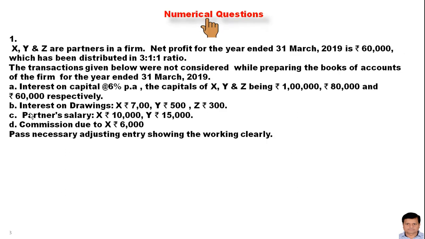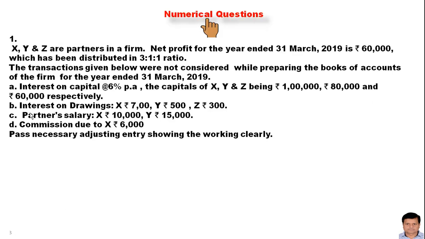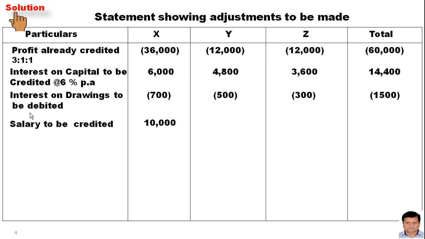Interest on drawing: the amount is already given over there, so no need to make any calculation. Interest on drawing is 700 rupees, 500 rupees, 300 rupees, and the total is 1,500. It has been shown as a minus item because it decreases the amount of capital. Partner salary for X and Y increases the amount of capital, so it will be a plus item: 10,000 rupees, 15,000 rupees. For Z there is no salary, and the total is 25,000.